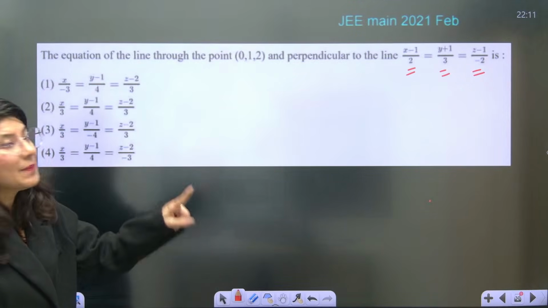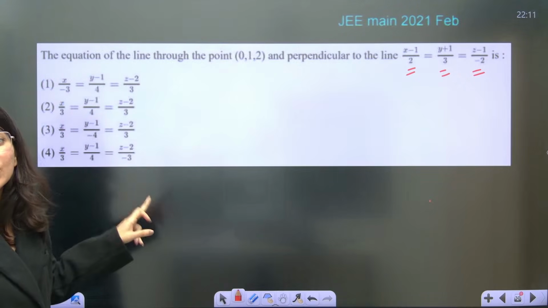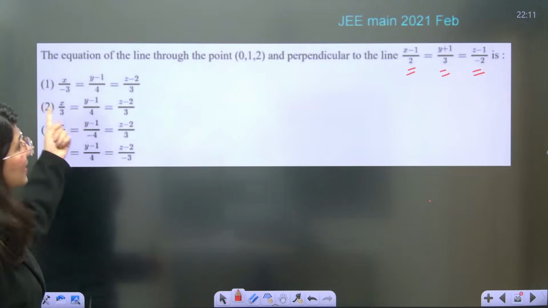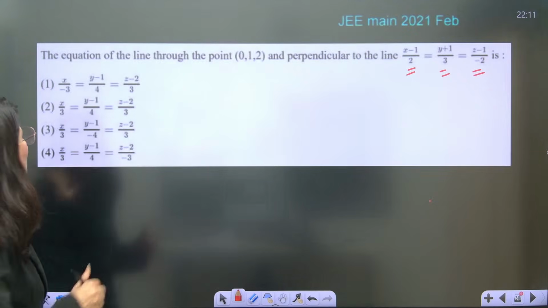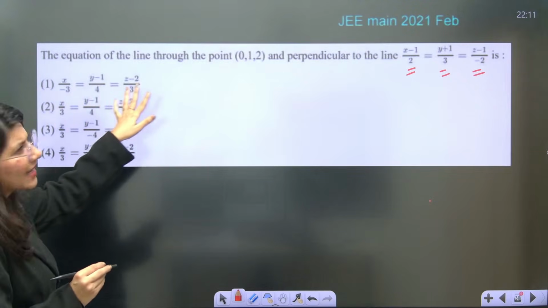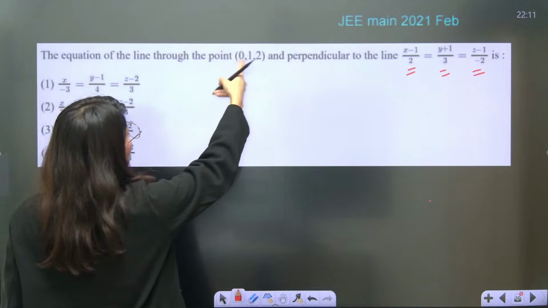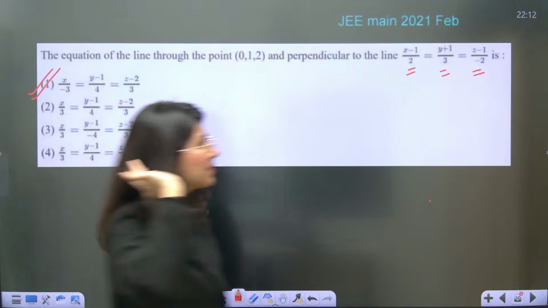Basically the denominator will tell you which line is perpendicular to your line. So line number 1 looks like, yes, this is perpendicular, and line number 1 is also passing through (0, 1, 2), so it looks absolutely correct.